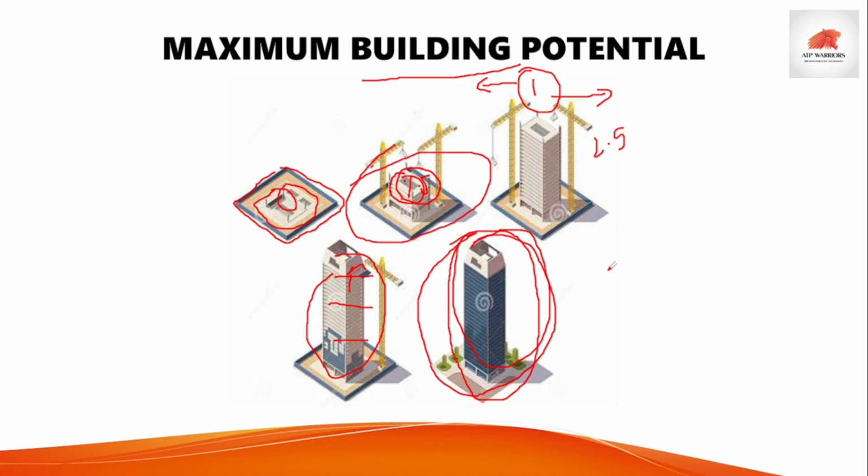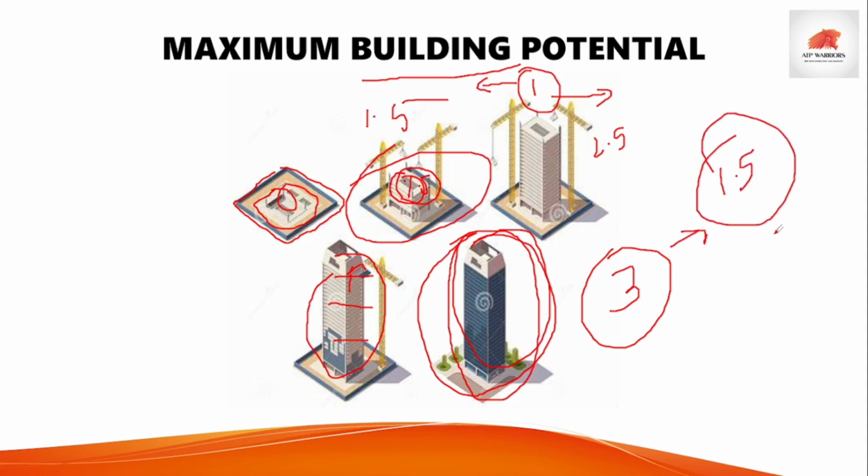Means suppose your maximum building potential is 3 and basic FSI is 1.5, so you are able to get 1.5 FSI which is additional over here. Okay, apart from the one which we get by paying a premium.